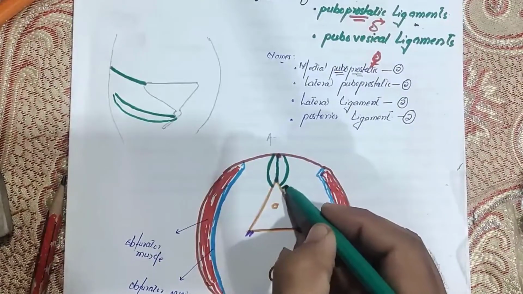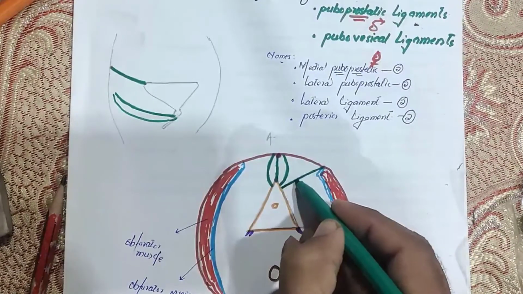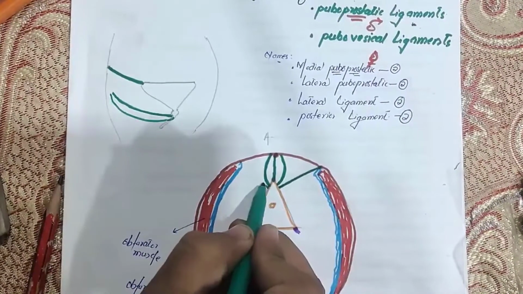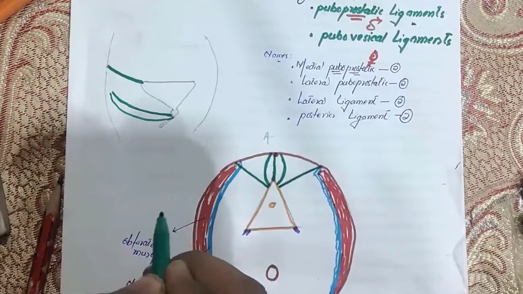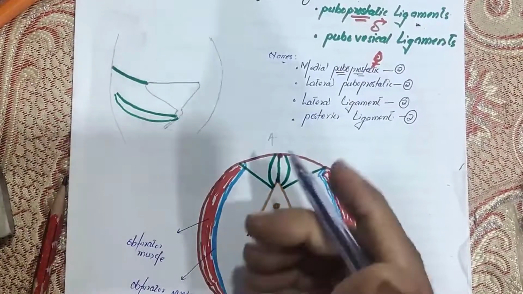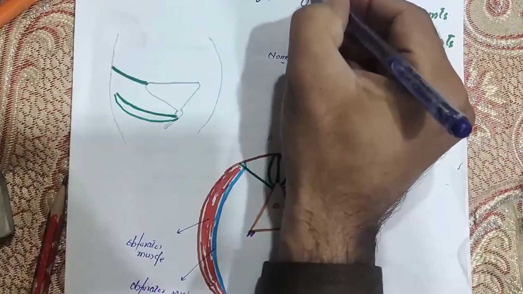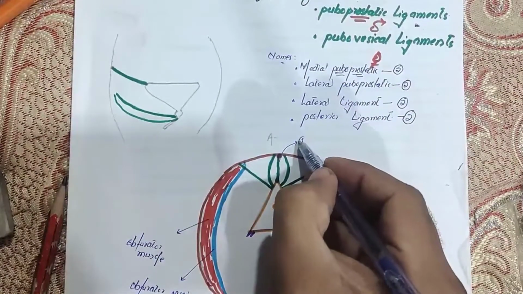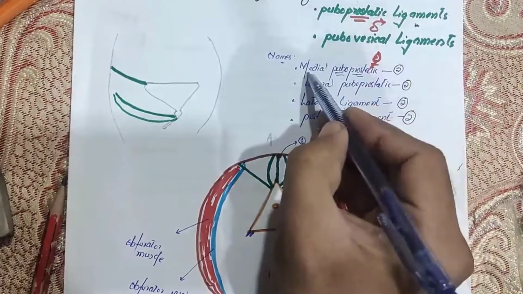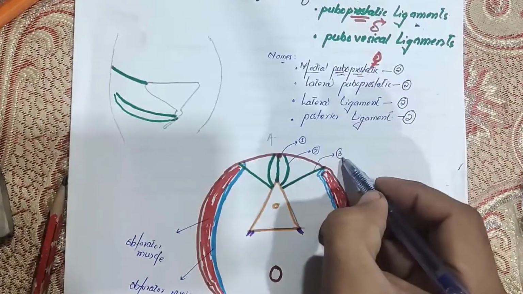Again they arise from here and go a little bit laterally towards the last part of the interior aspect of the obturator fascia, like this. So two ligaments done, right? This is the first ligament which I have written there. This is the second ligament, the medial puboprostatic. This is the third one, the lateral puboprostatic.